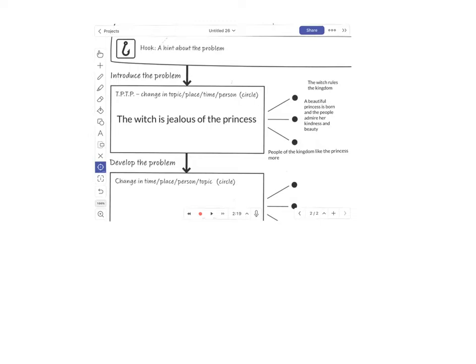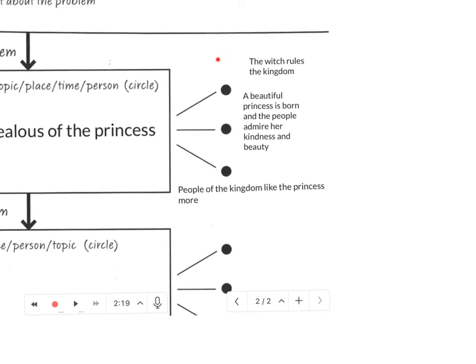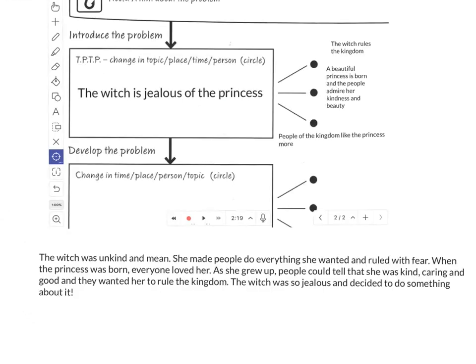Now I'm going to work on my next paragraph about the witch being jealous of the princess. So remember, I've got my ideas here about it. I've got that the witch rules the kingdom. She's born and people admire her and people in the kingdom like her more. So here is my extension of these ideas written into a paragraph.